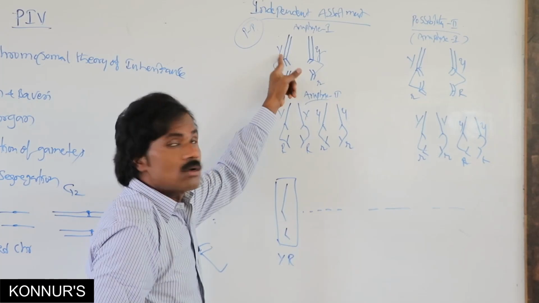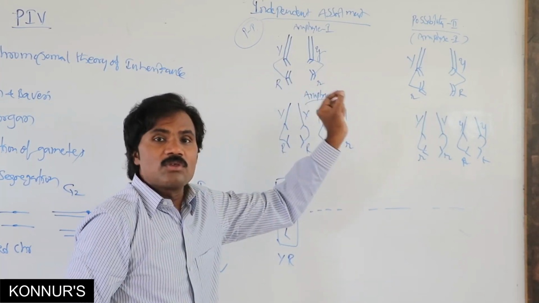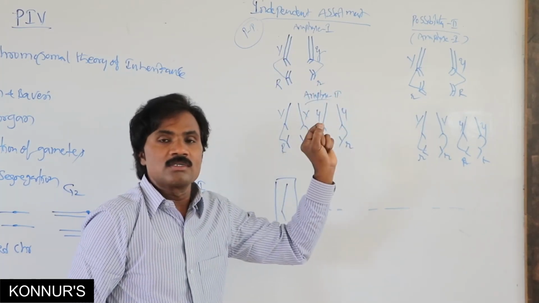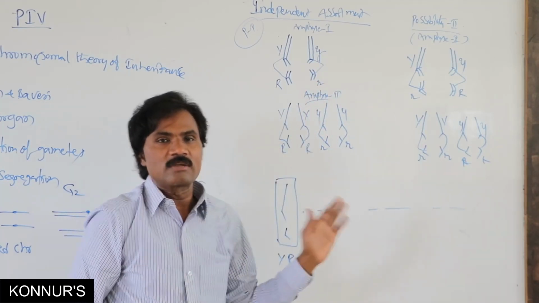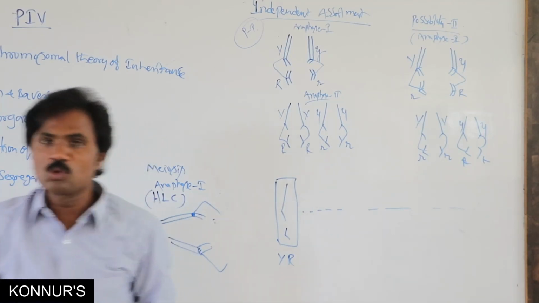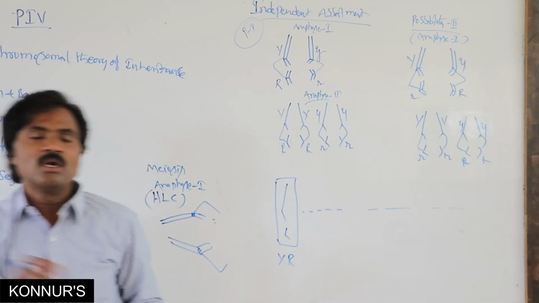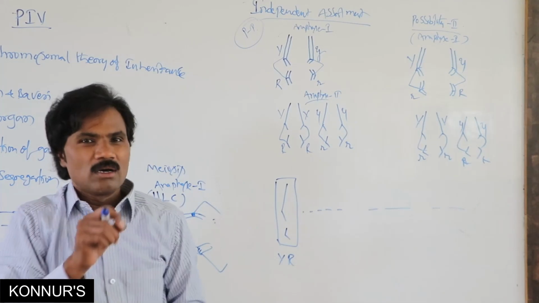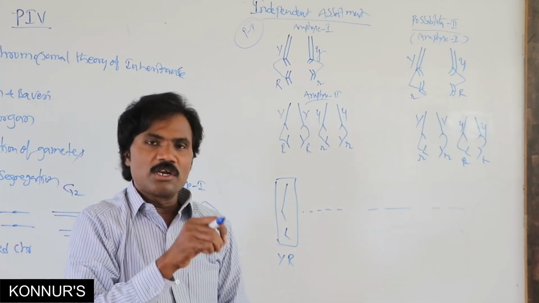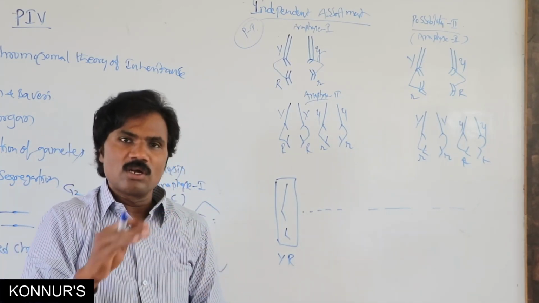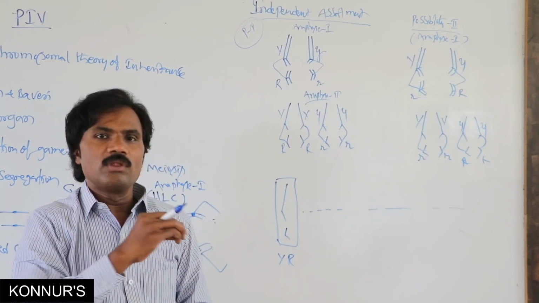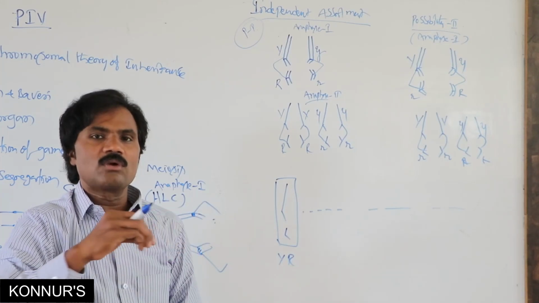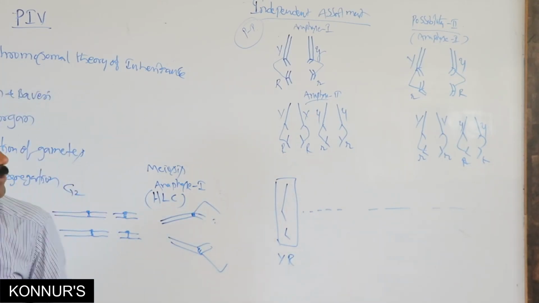Here, the color of the seed is present on one particular homologous chromosome, and the rest are present on a different homologous chromosome. In this chromosomal theory, it is very important for the transmission from one generation to another, parental to young ones. Along with the chromosome, genes also transfer.